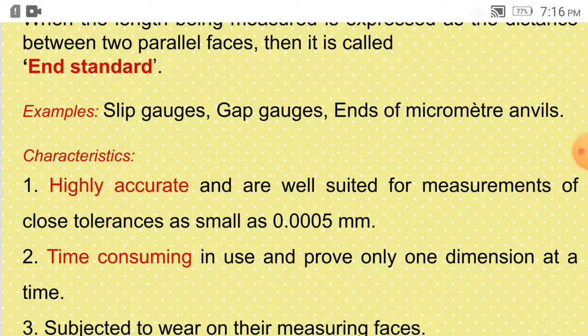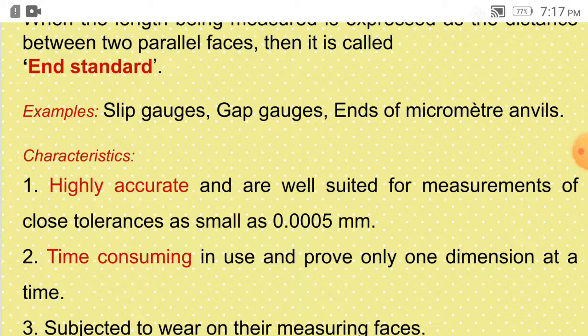So we can say that they are highly accurate. These are accurate because once you put the gauge into two faces, there is no need of taking the reading, just to see whether it is going in or not.